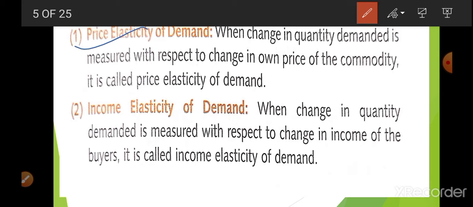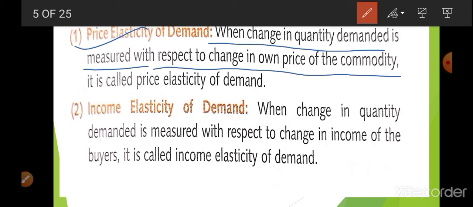Price elasticity of demand: when change in quantity demanded is measured with respect to change in own price of the commodity, it is called price elasticity of demand. Its name already makes its meaning clear. Elasticity means change.